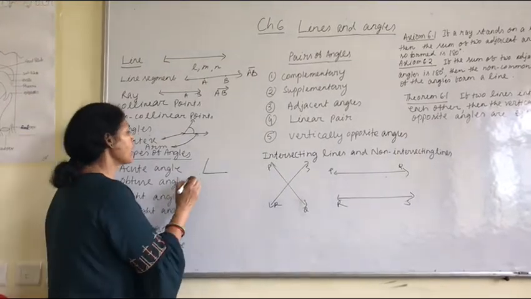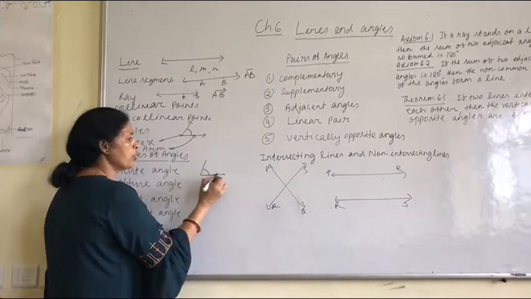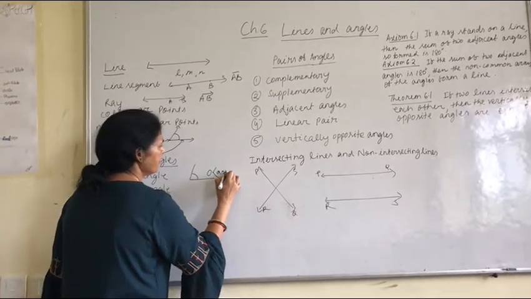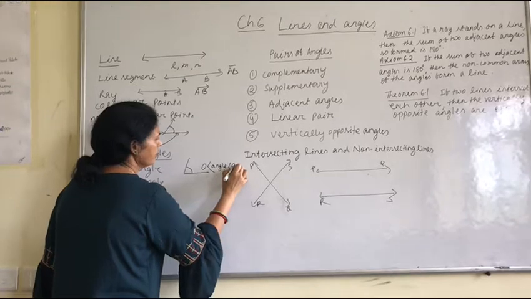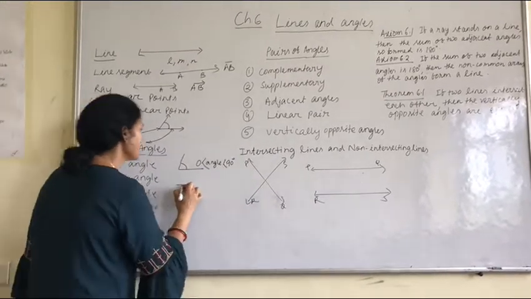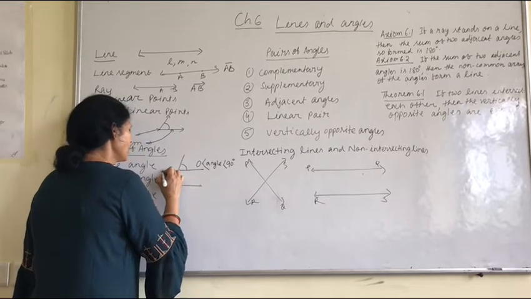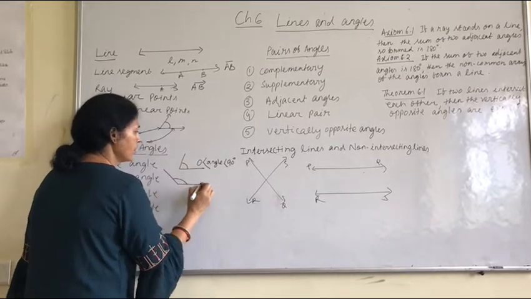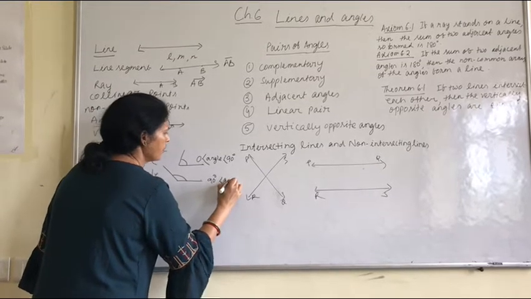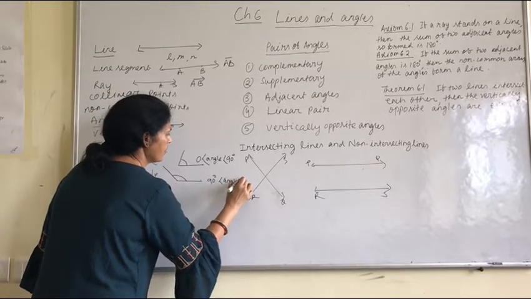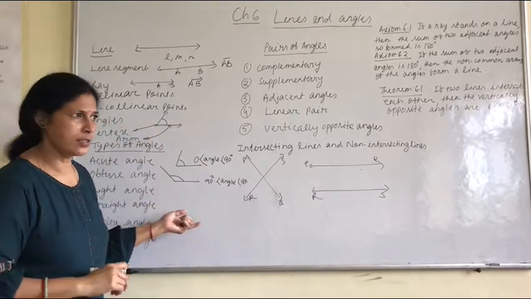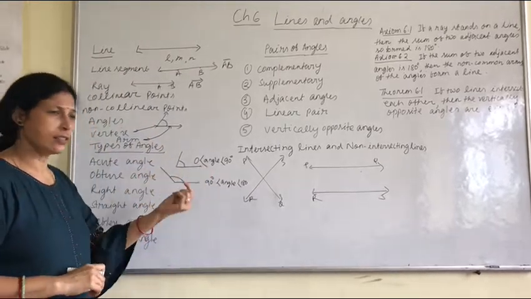Then the obtuse angle is in between 90 and 180, greater than 90 and less than 180.